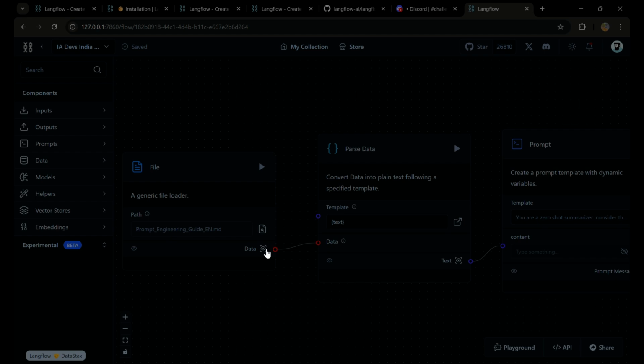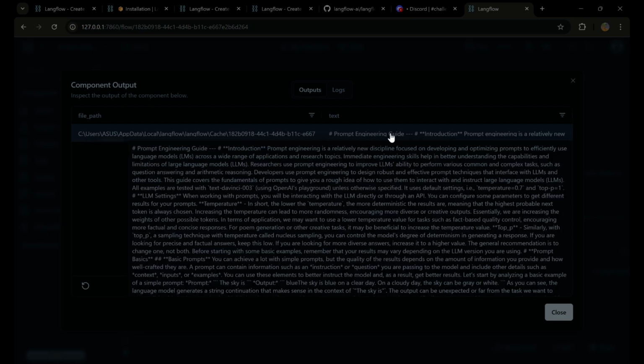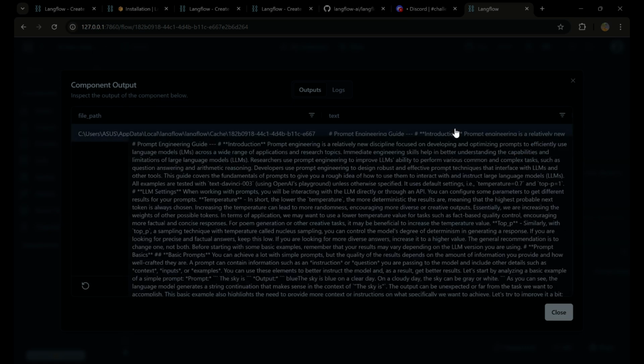So this is a basic flow, and you can see we have these dots. Once you have provided the path of the file in the file component, you can see your data. So if you click over this, this is my file path which is stored in my local, and this is the complete data of the file.